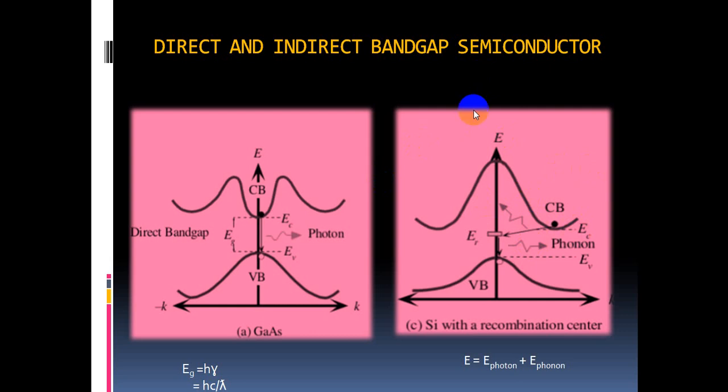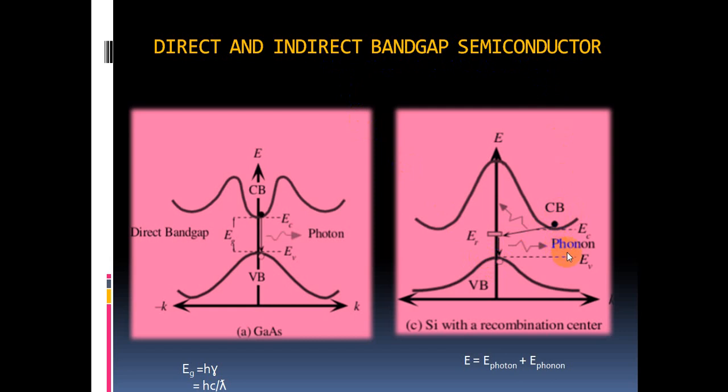That means in the IR region. So finally, the total energy is equal to the energy of the photon plus the energy of the phonons. So with the help of phonons, the recombination takes place. So that's why these are called indirect band gap semiconductors.